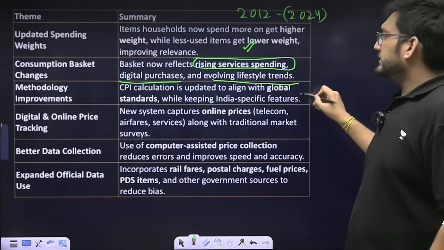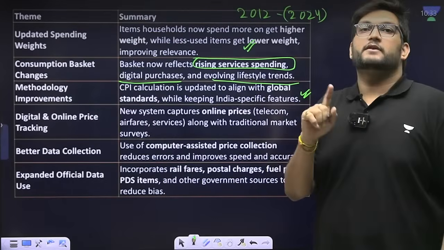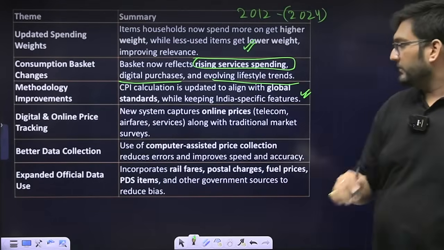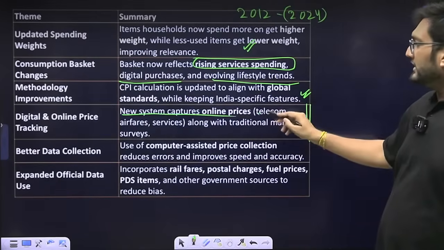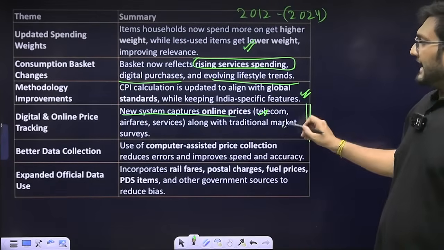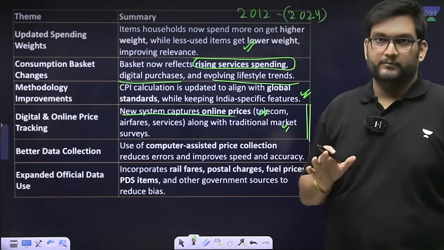At the same point of time, CPI calculation in India is now more aligned with the world. Therefore, it is more comparable with the world. Interestingly, the new system captures online prices also, rather than looking at the traditional market and what is happening at the wholesale scale.